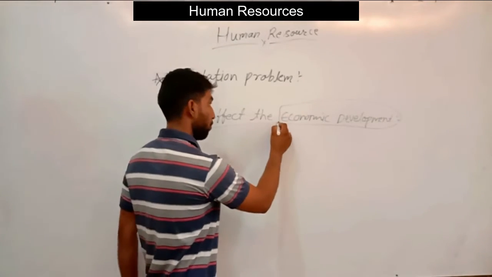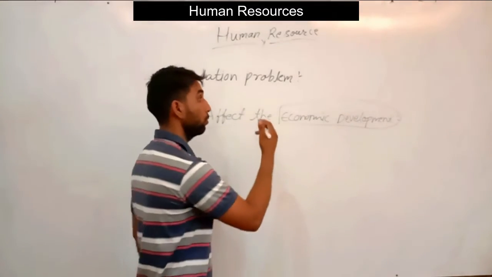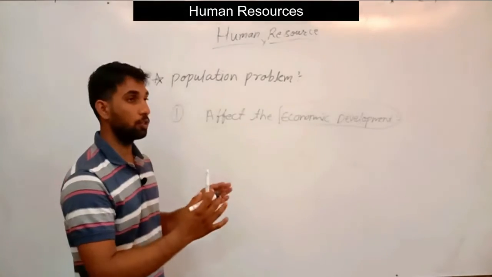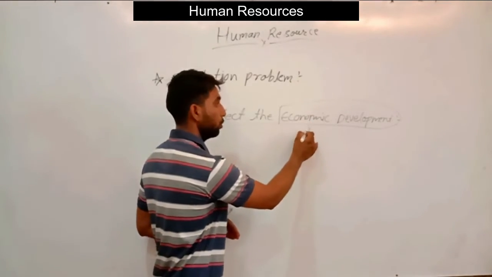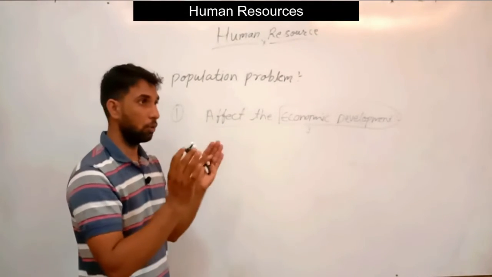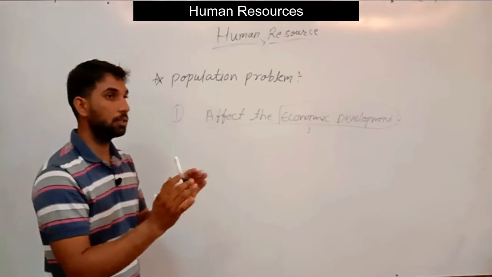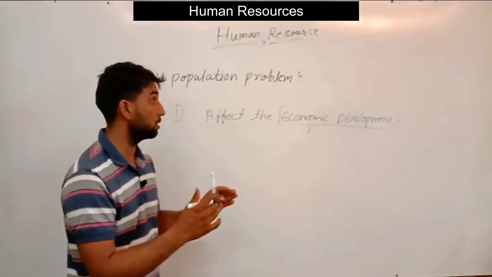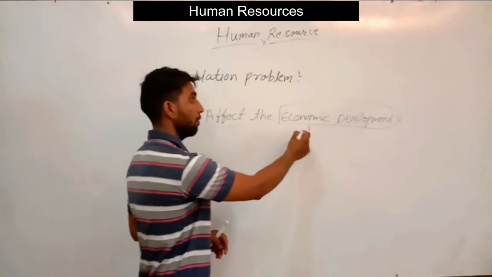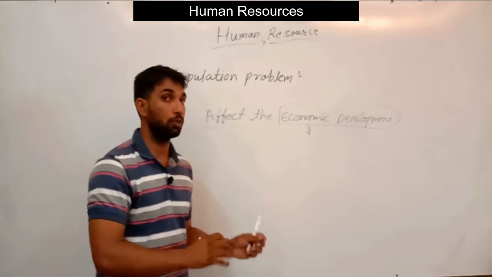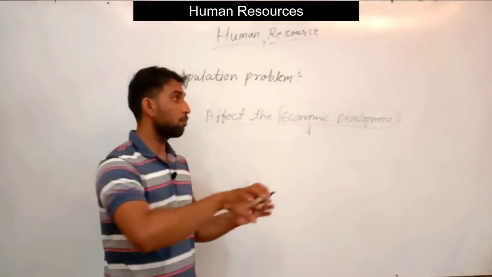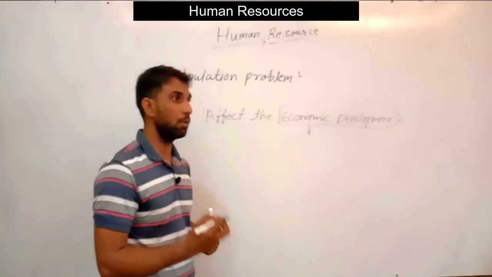So the resources will not be given to economic development, or maybe social development. We divert resources from economic development to provide basic facilities to the population. If the population is high or highly increasing due to the different reasons we have discussed, it will affect the overall development of the country, and the economic development, because resources are diverted from economic development to the livelihood and survival of the population.